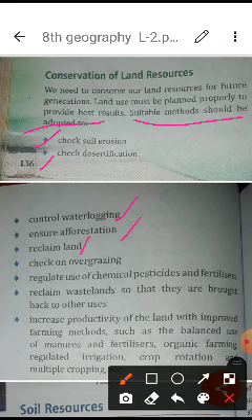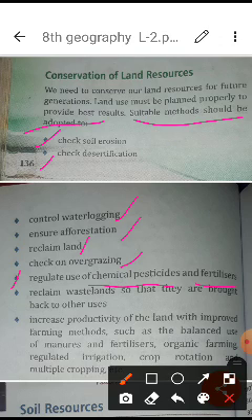Reclaim land. This is also one of the processes to protect and conserve our land resources. Check on overgrazing. It means we should not allow the animals to overgraze, as it may be harmful for the environment and the land. Next, regulate the use of chemical pesticides and fertilizers. Pesticides are different kinds of chemicals mixed together, which is very harmful for the land and especially for the crops also.